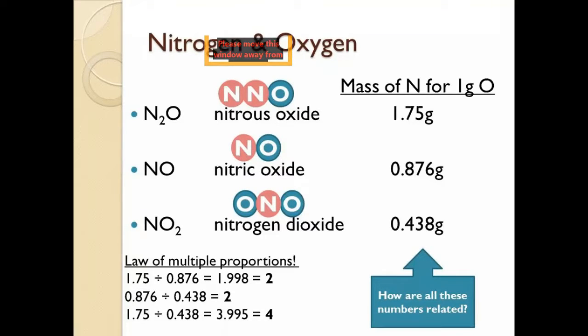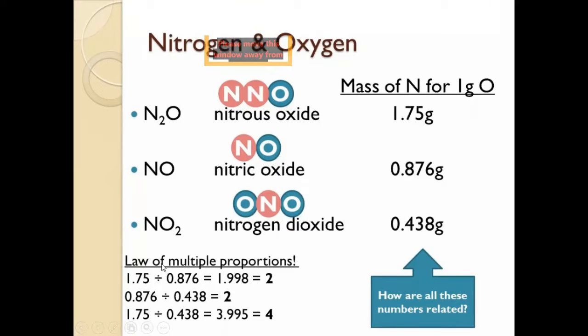On page number 16 of your book, these oxides are given.